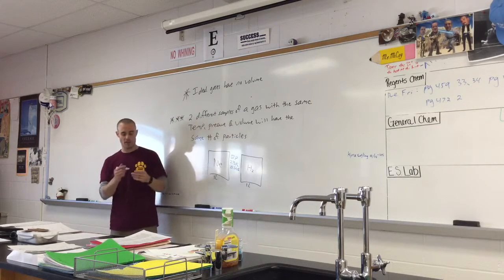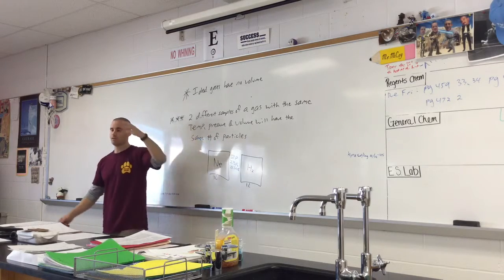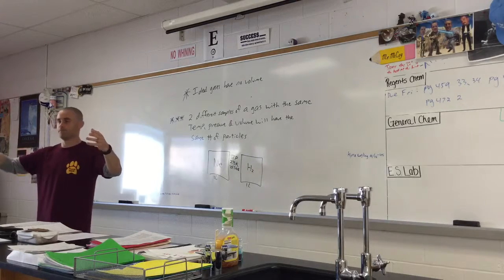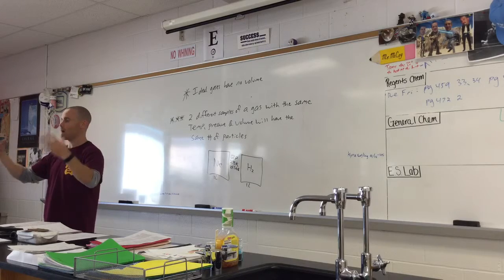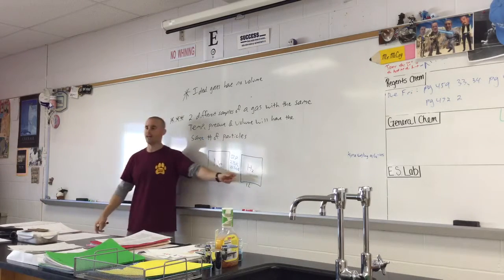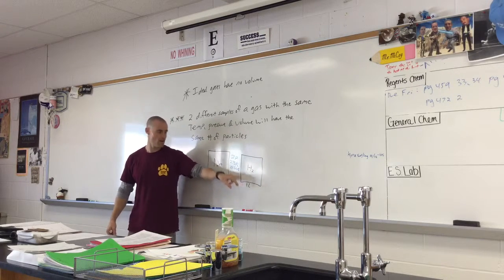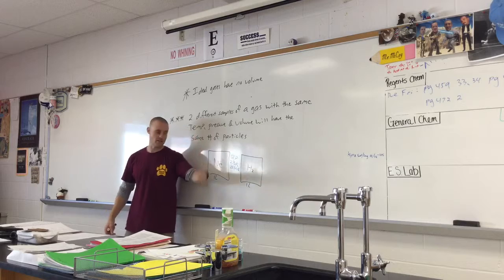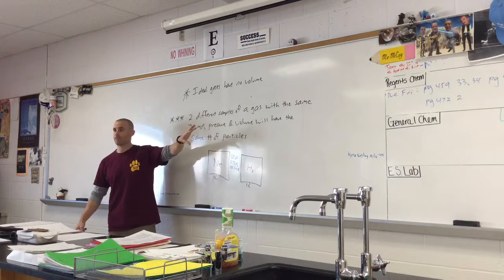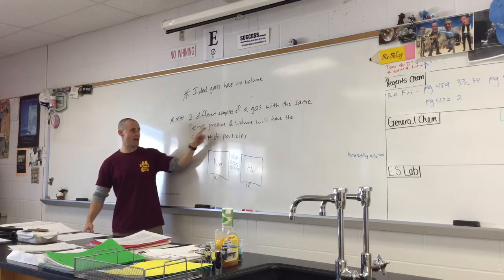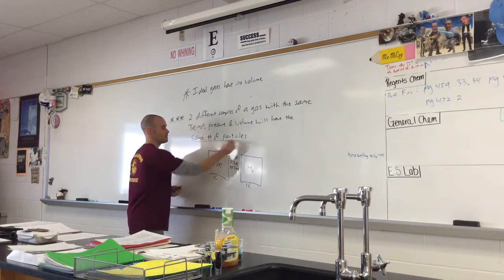The analogy I use with this is soda. If you have 2 liters of Coke and 2 liters of Pepsi, you don't have more or less of either soda. You have the exact same amount. Why? Because you have the same volume. Gases, stay with me. Gases, you need the same volume, same temp, same pressure. It should make sense to you. If you have the exact same amount of both, you have the exact same amount of both. That's all this is saying. You have the exact same numbers. What does that mean? Temperature, pressure, volume. Then you'll have the exact same number of particles.